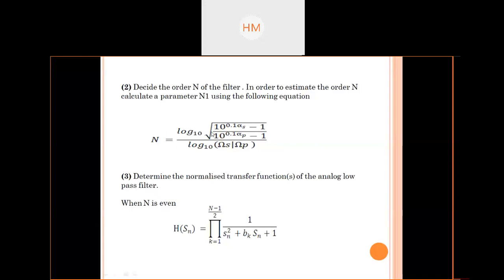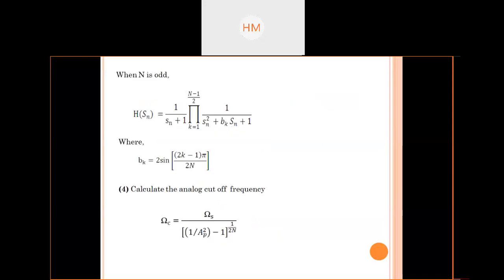You can determine the minus 3 dB cutoff also, and after that determine this normalized transfer function H of s, which is given by the equations you have written, in terms of the bk coefficient. We have defined it for both n even and n odd. Clear? So that you have to write.